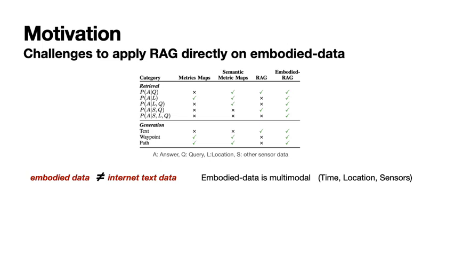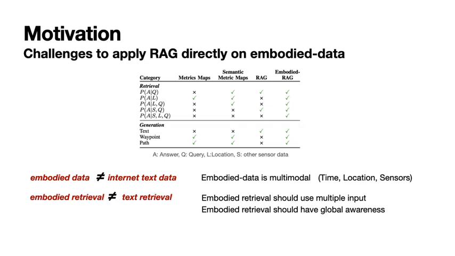First of all, embodied data is fundamentally different from internet text data. It is often multimodal, containing information such as locations and various sensor data, including depth, lidar, temperature, or humidity. These data are typically represented as tuples along the time dimension.